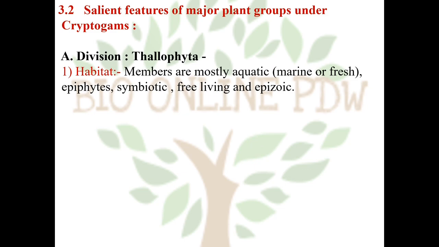Some members are epiphytic, that means they are present on other plants. Some members are symbiotic, they form a mutual association with other members. Some are free living in soil or in water, and some are epizoic, that means they are present on the body of other animals.